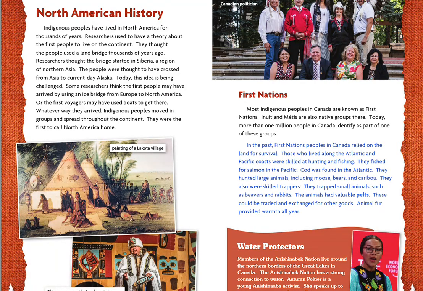They fished for salmon in the Pacific. Cod was found in the Atlantic. They hunted large animals, including moose, bears, and caribou. They also were skilled trappers. They trapped small animals, such as beavers and rabbits. The animals had valuable pelts. These could be traded and exchanged for other goods. Animal fur provided warmth all year.